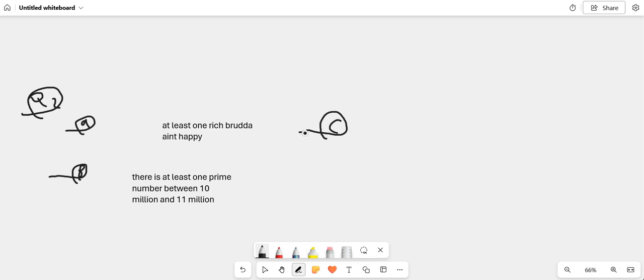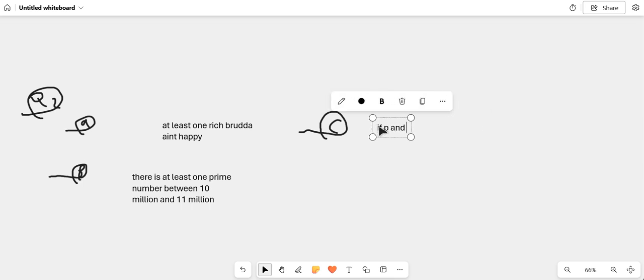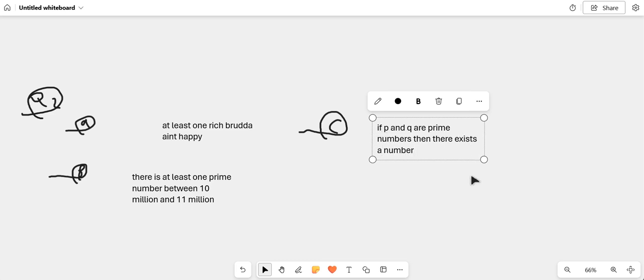We're going to say that if P and Q are prime numbers, then there exists a number, PQ plus 1, that is not a prime number, yeah? So you're just saying the opposite of what my man's saying.